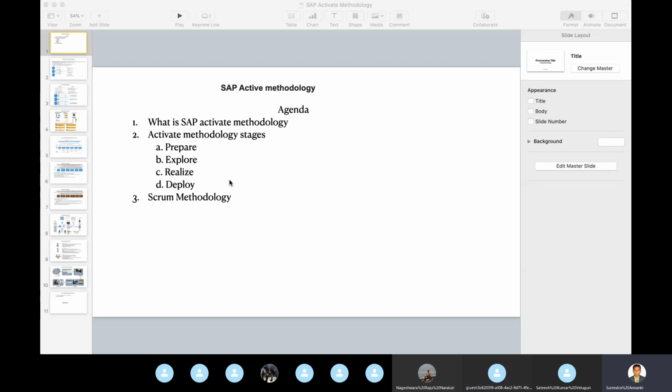Activate has mainly three components, which are easy to understand and ready to eat, you could say. The solution is already built in, with business add-ons and everything here.